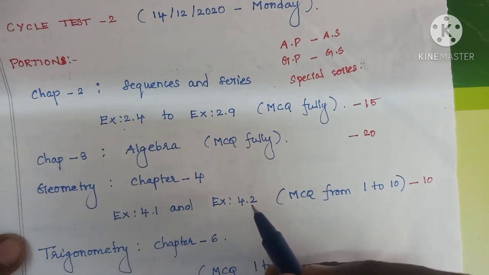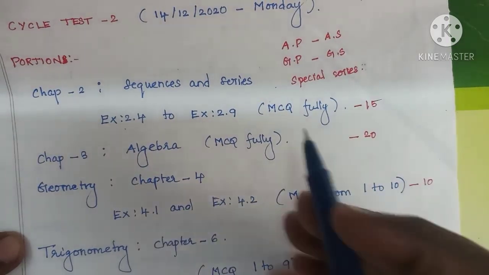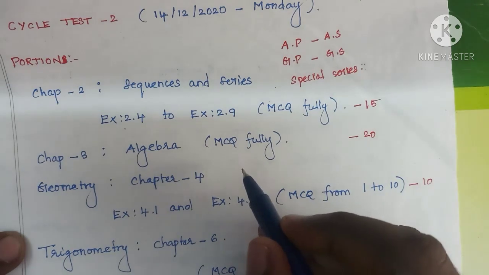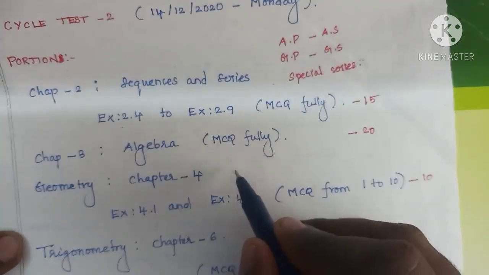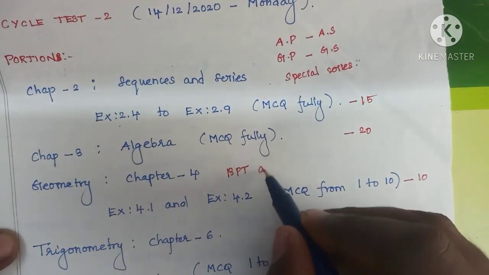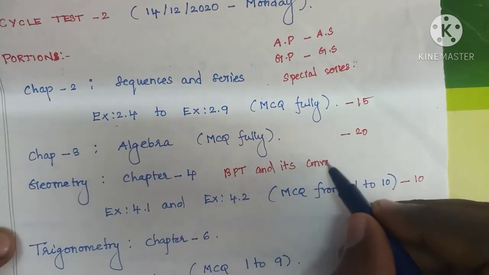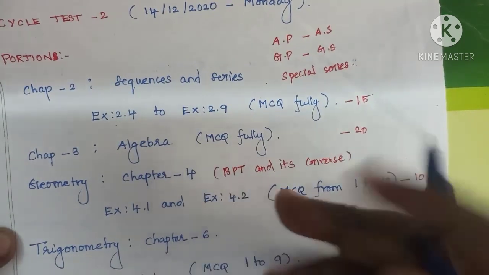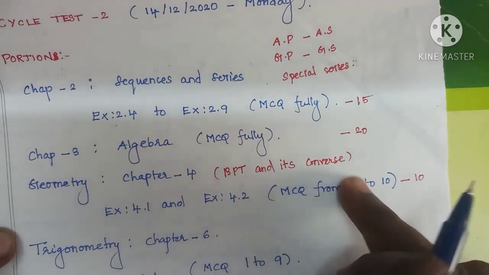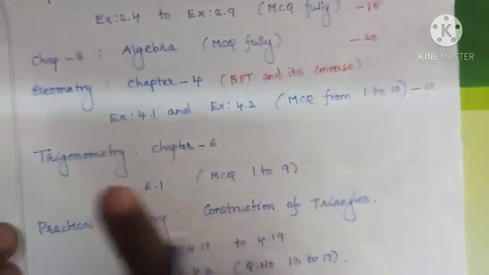And construction of triangles is also given in this chapter. We added 2 theorems: the basic proportionality theorem (BPT) and its converse. You have to learn both theorems. You may expect any one of these 2 in the examination. Okay, let's move to the next one.